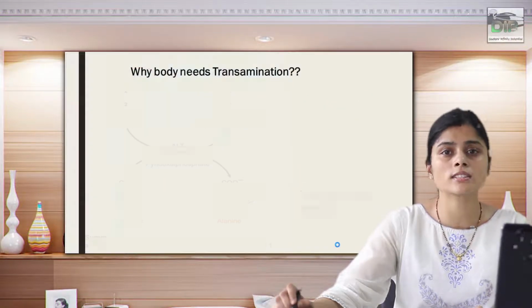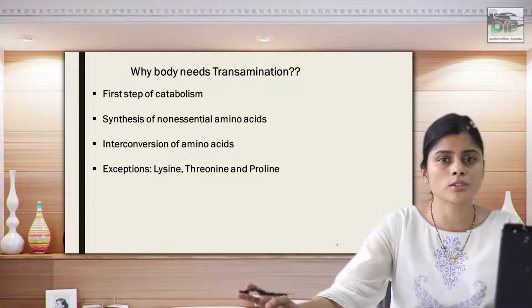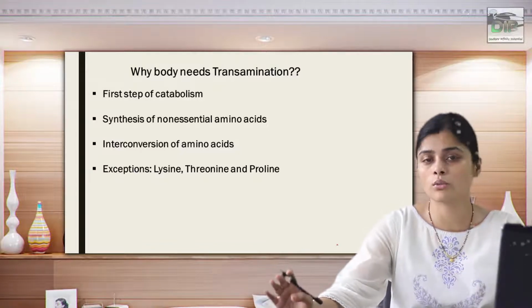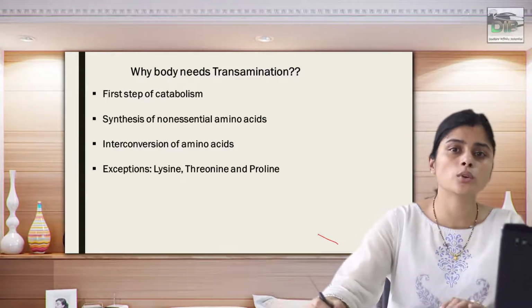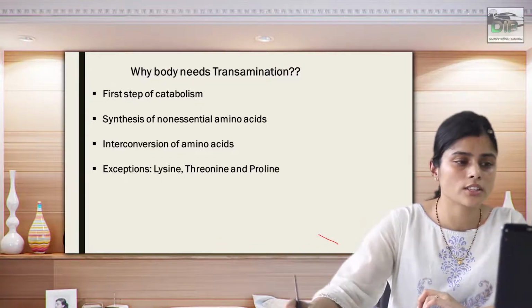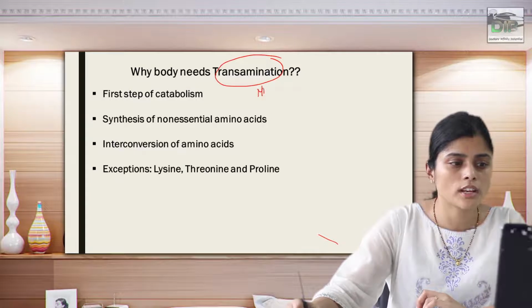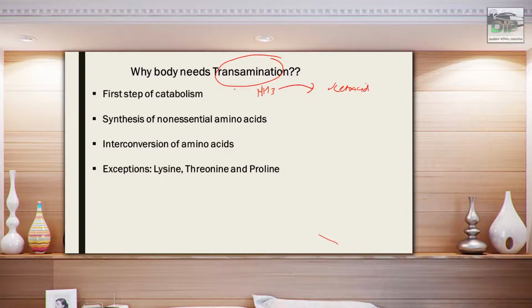So for that also the transamination reaction is necessary in the body, and we have a few exceptions in this: lysine, proline and threonine. They do not undergo transamination, rather they have direct degradation of the amino acid. So for the degradation of amino acid into carbon and nitrogen skeleton, the transamination reaction is a must. So transamination is the transfer of the amino group to form a keto acid. We all know that all the amino acids are alpha amino acids. So it transfers this amino group from one amino acid to another amino acid, so that the catabolism of the amino acid is initiated.